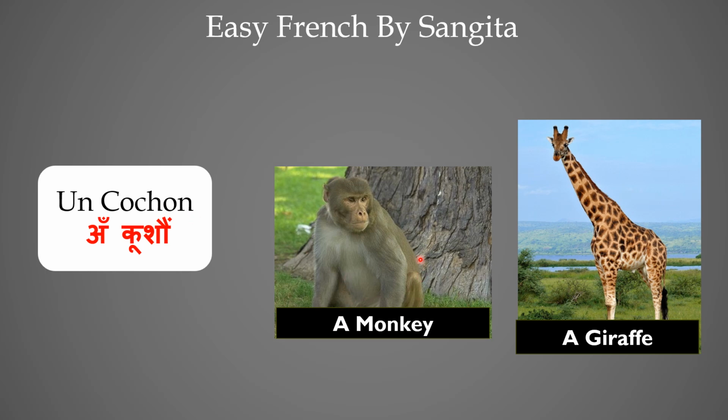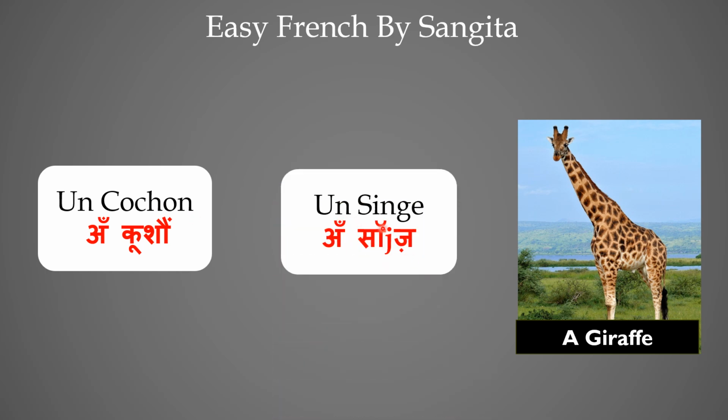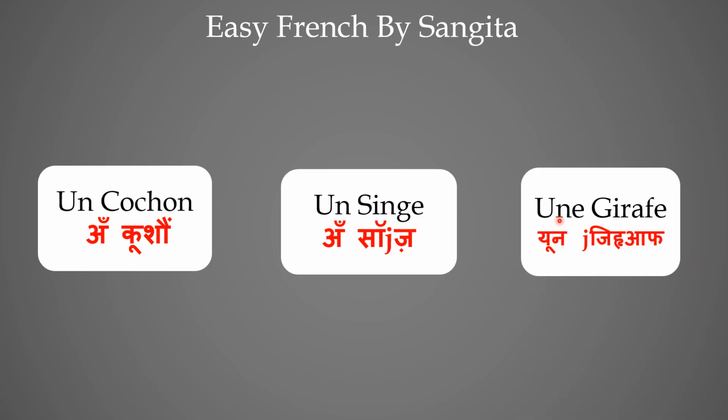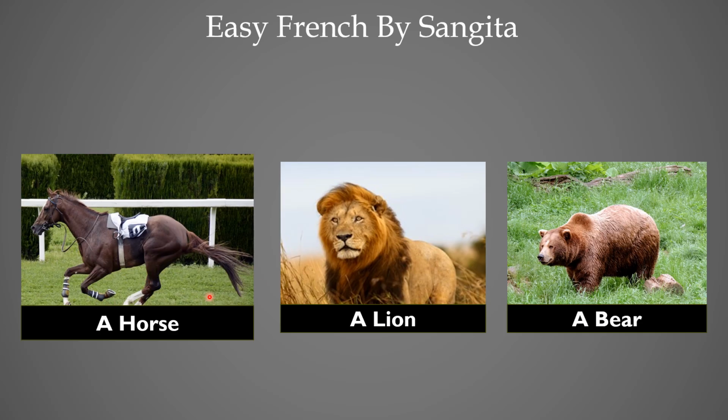Monkey, a monkey will be un singe. This is J, the pronunciation, the j sound. So I write this J. It is not z. It will be j as in pleasure. Okay. So un singe. Then a giraffe. In French, une girafe. Here also that J sound. Je. Next is a horse.